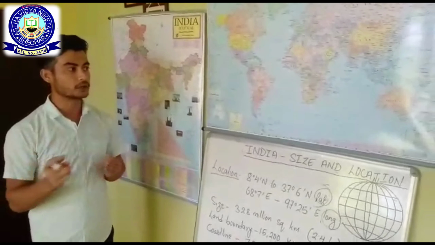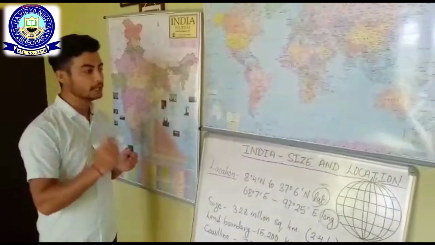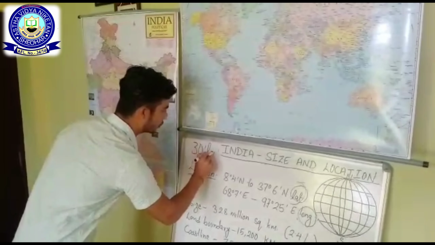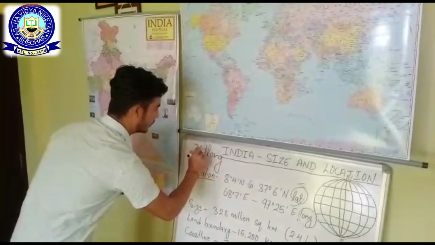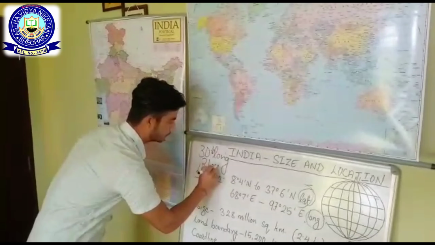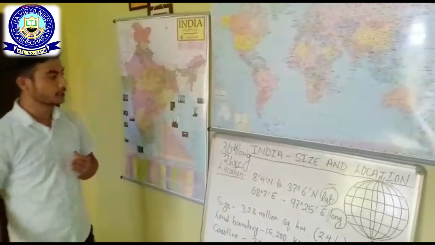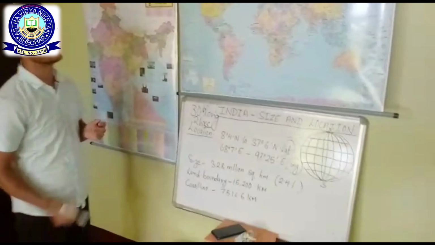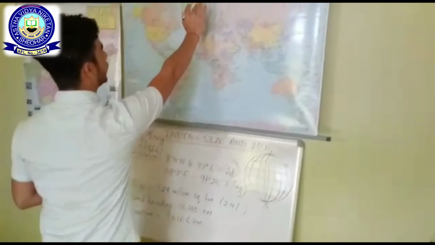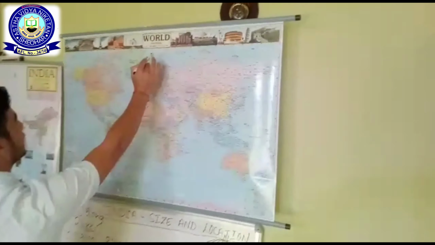You have to remember one thing. Every 30 degrees of longitude makes a time difference of 1 hour. You can see here, this is the 0-degree line.